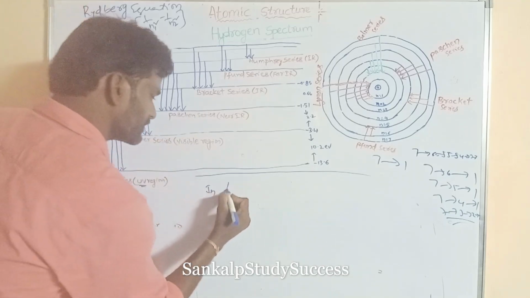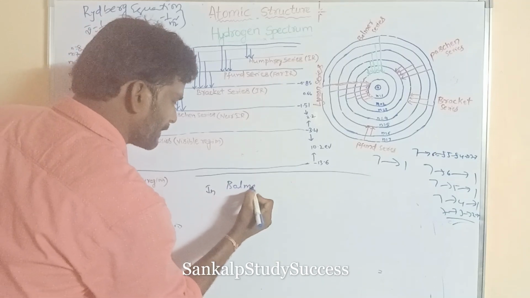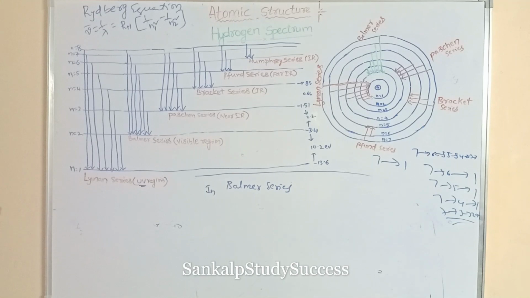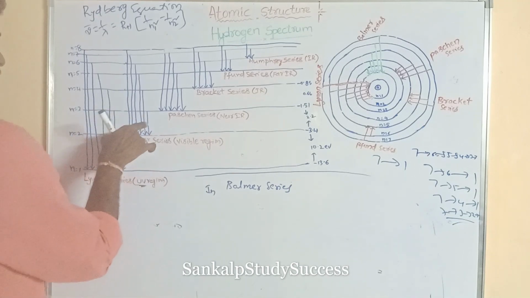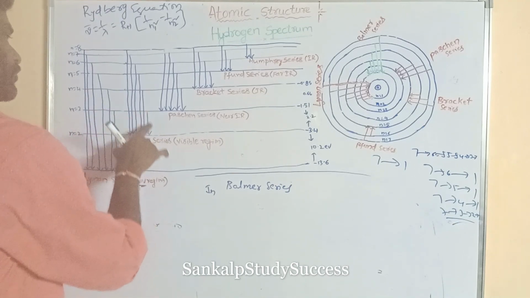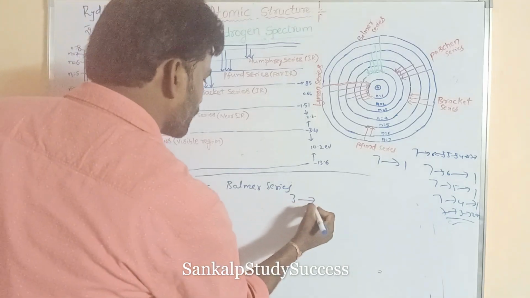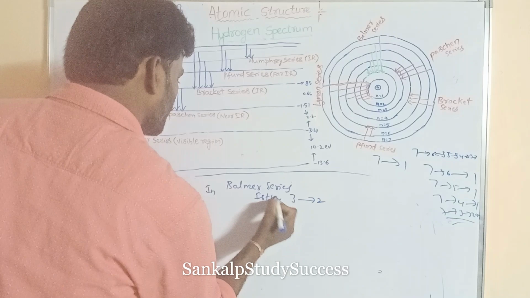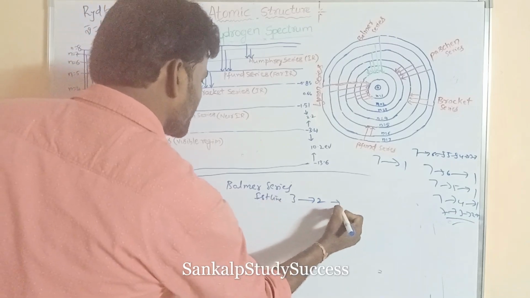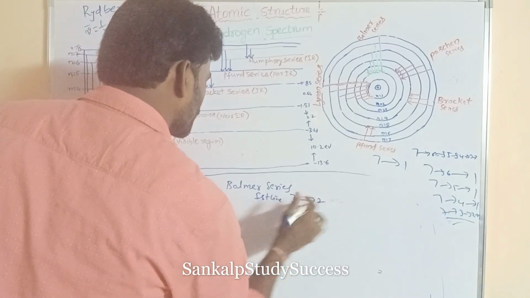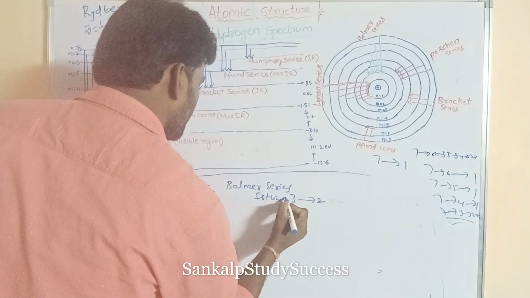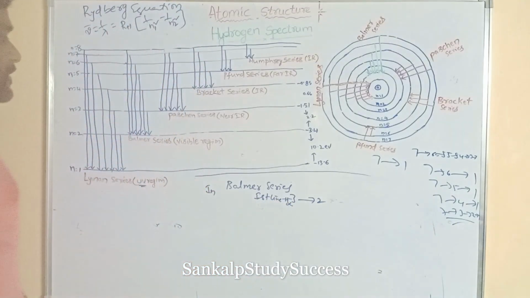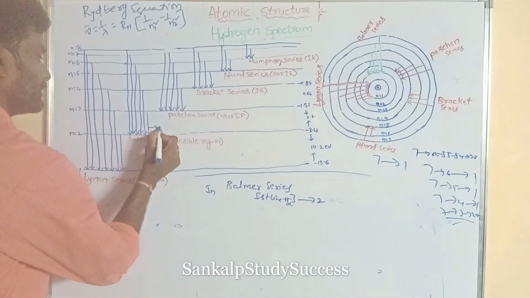In the Balmer series, what is the first line? 3 to 2 is the first line. It is said to be H alpha.